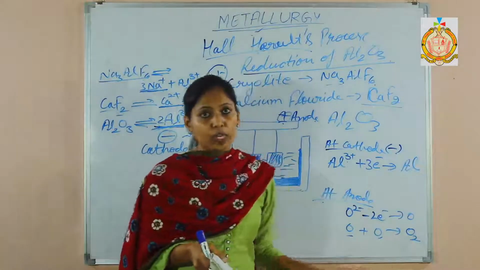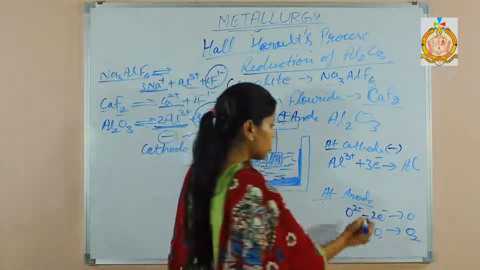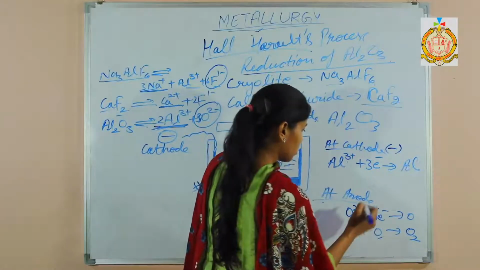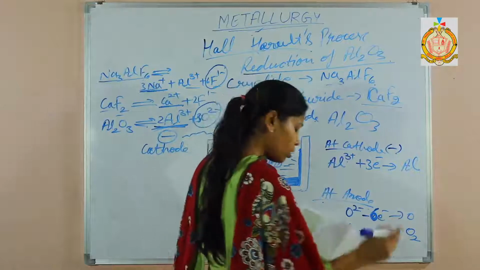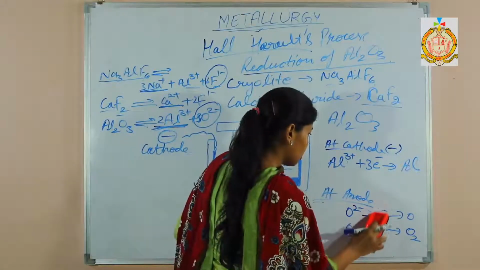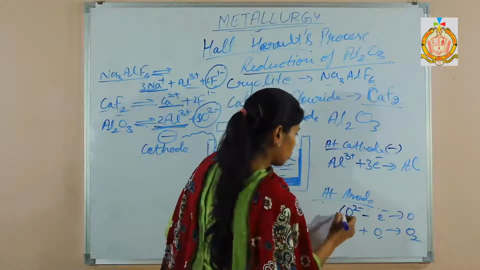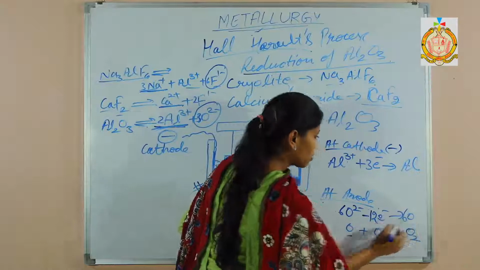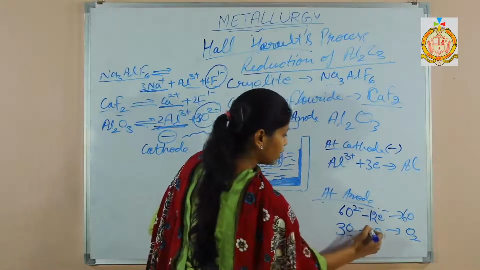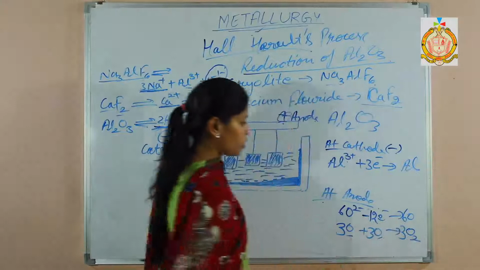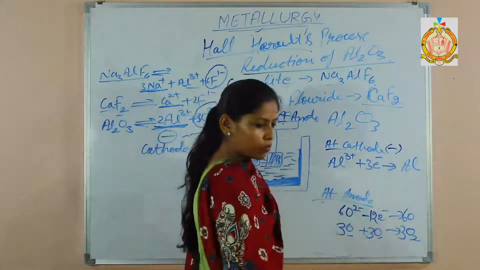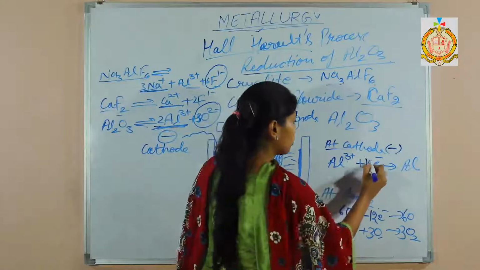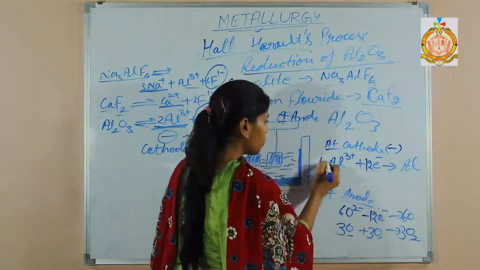When we take 6 oxygen ions, total 12 electrons are required, and there will be 3 oxygen molecules. Here also it should be 12, so loss and gain are equal at 12. To make 12 here, 4 times 3 is 12, so we put 4.